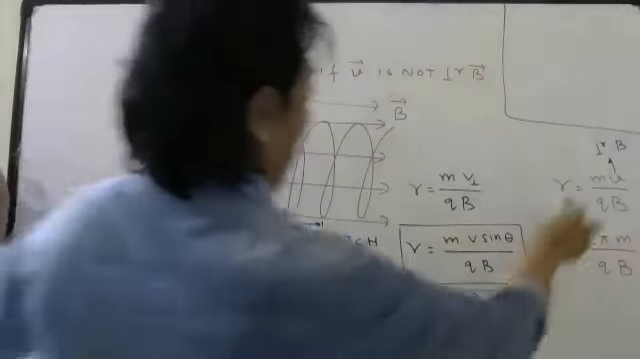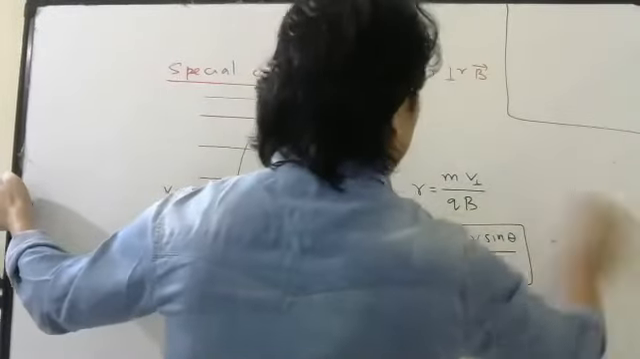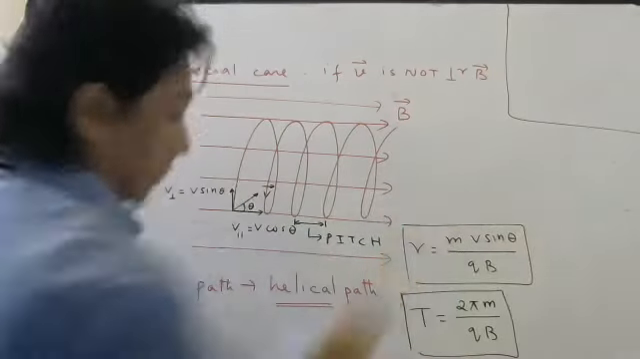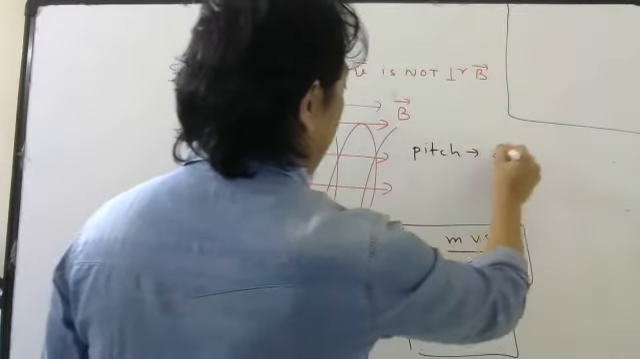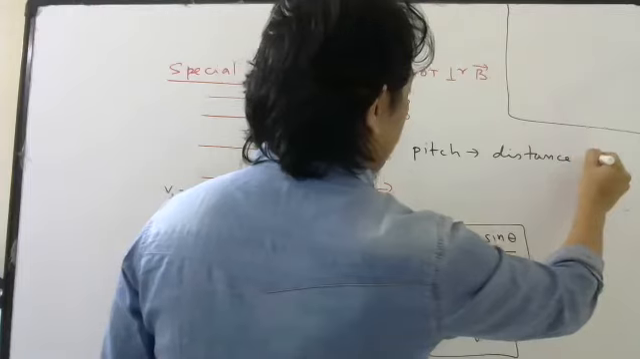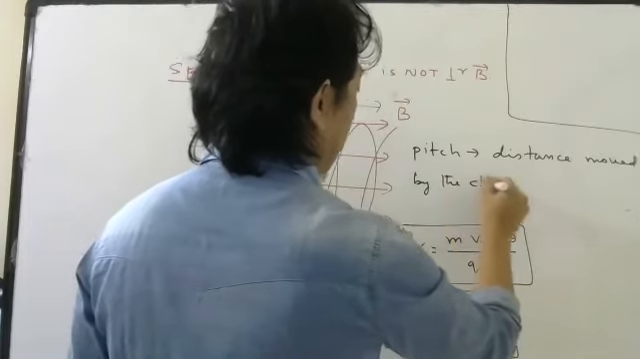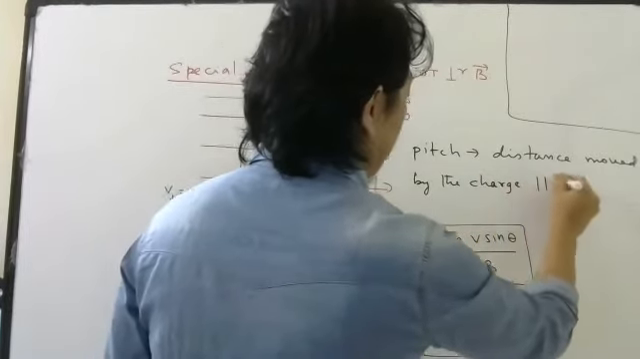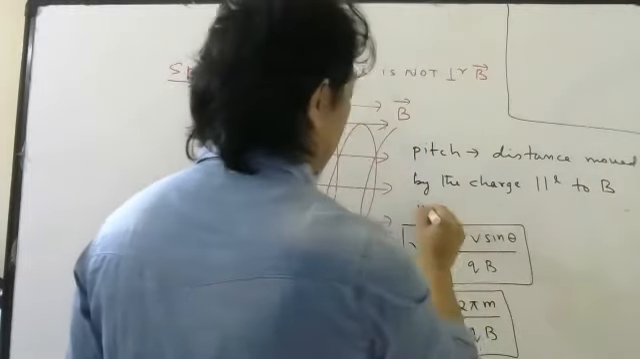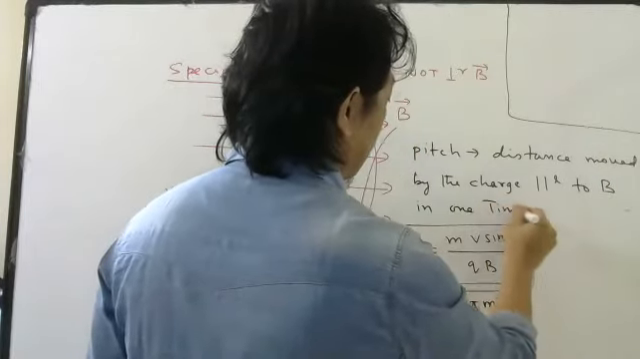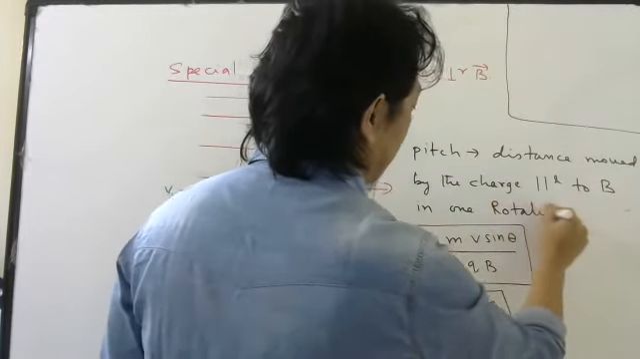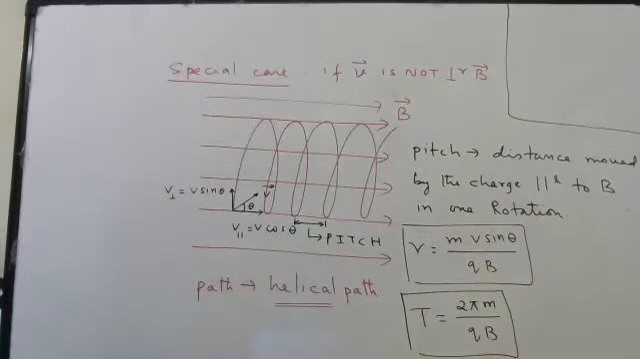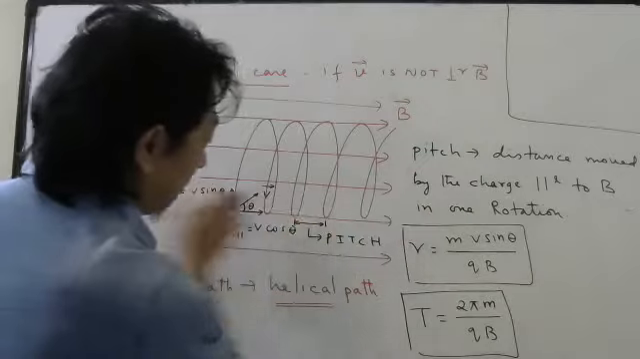So till here you write. Let me write down what should be the formula for pitch now. Pitch will be defined as the distance moved by the charge parallel to the magnetic field in one time period, in one revolution, in one rotation. That is called pitch: the distance moved parallel to the magnetic field, this distance.